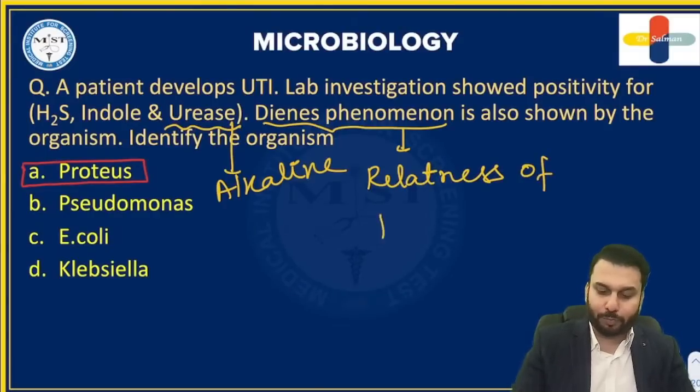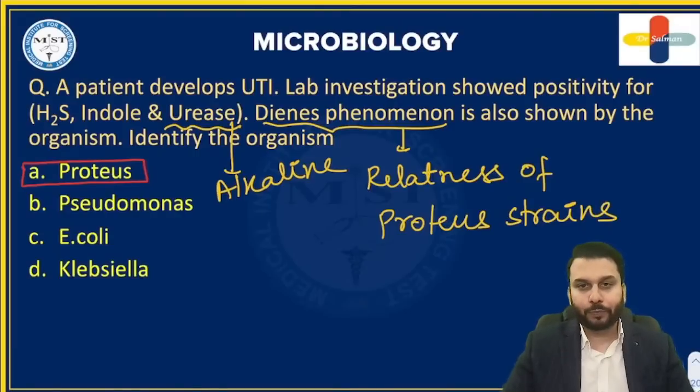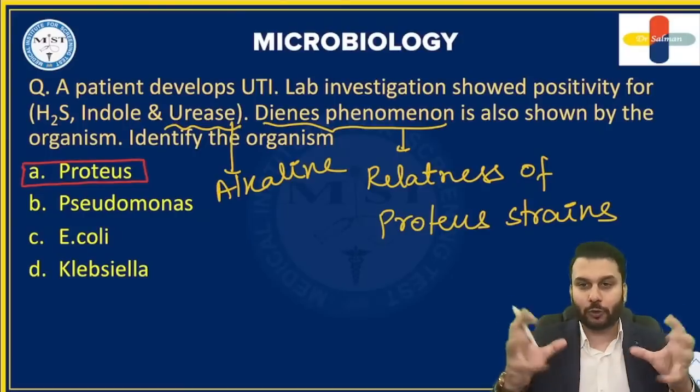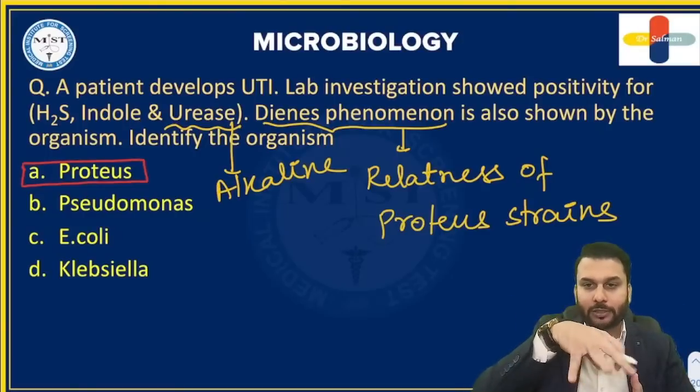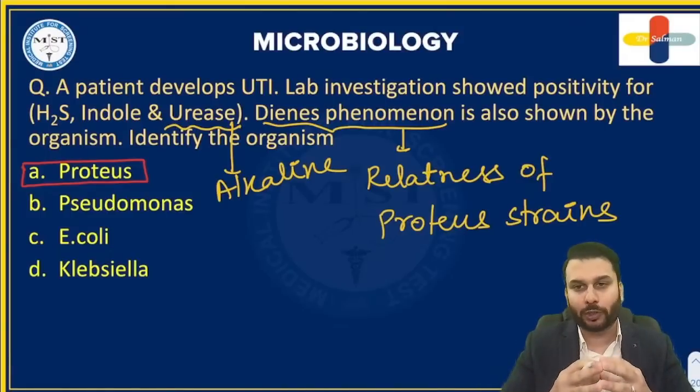Relatedness of Proteus strains can be checked by this. You all remember one thing, right? Proteus produces swarming motility. We saw that it produces a wave-like pattern. That is nothing but the swarming of Proteus.